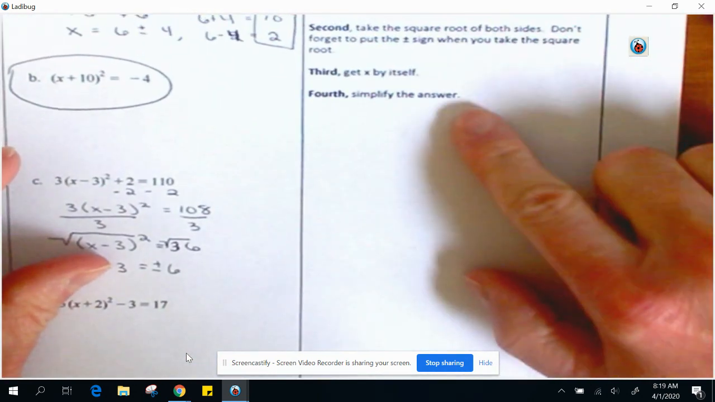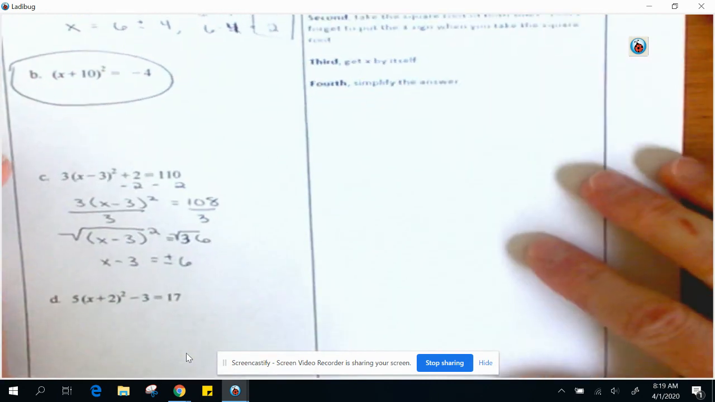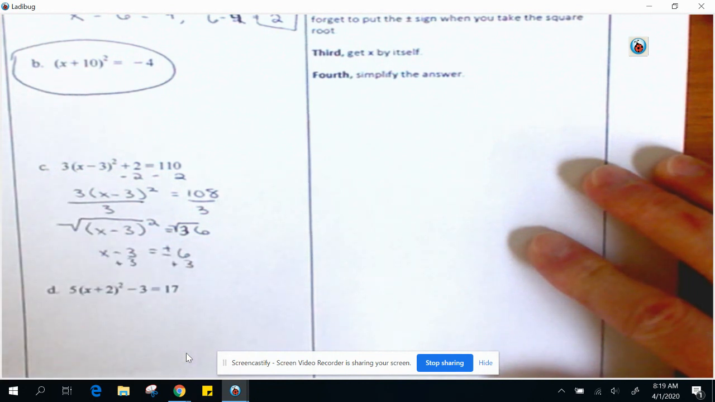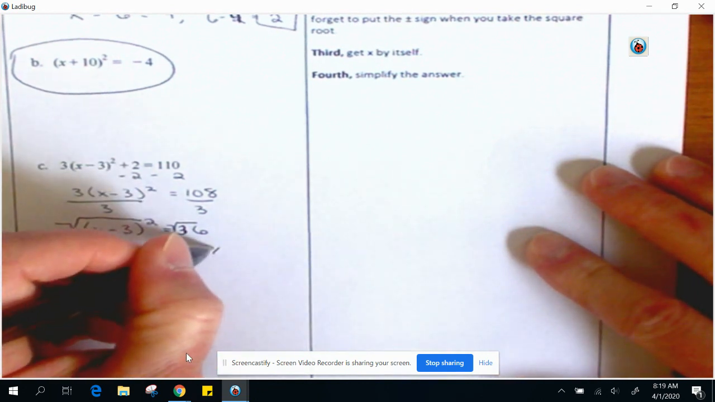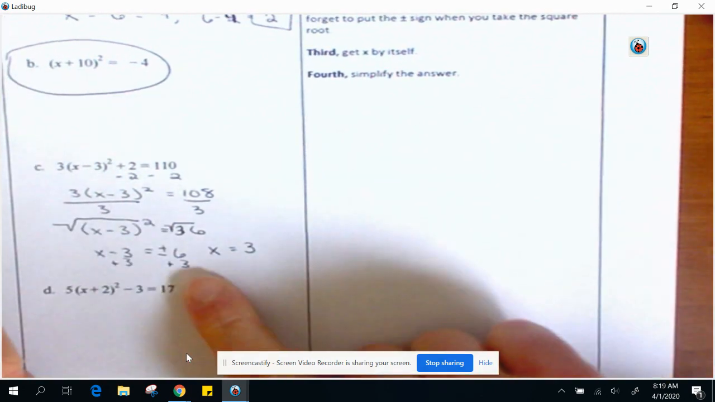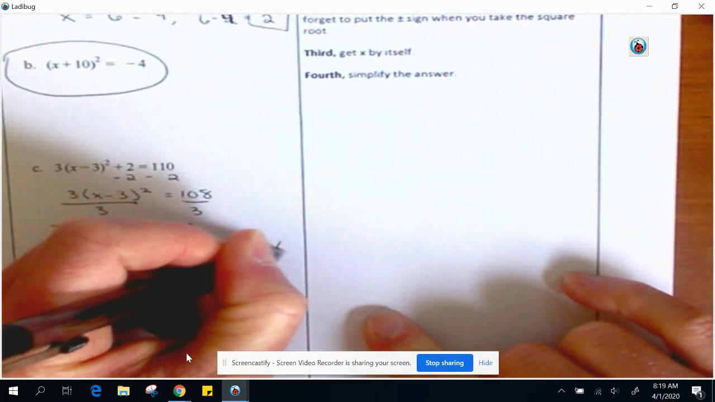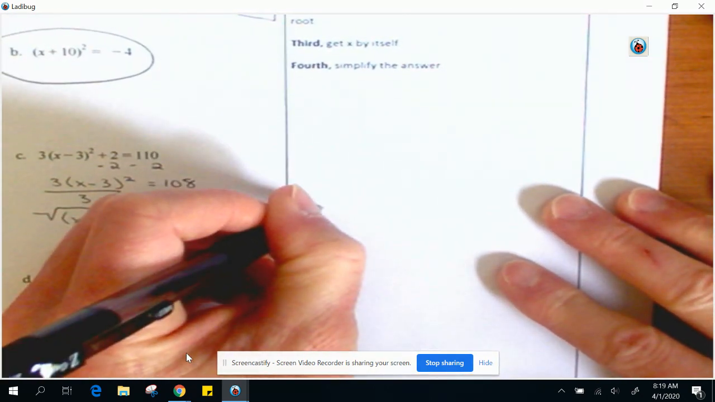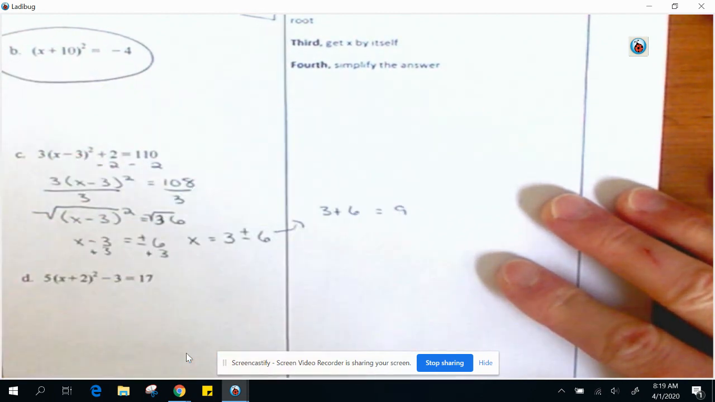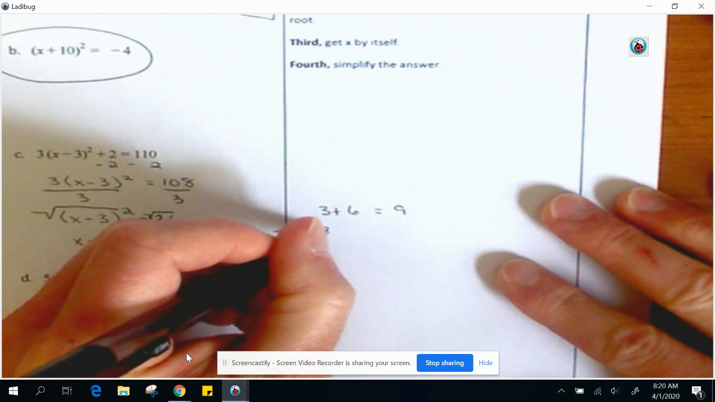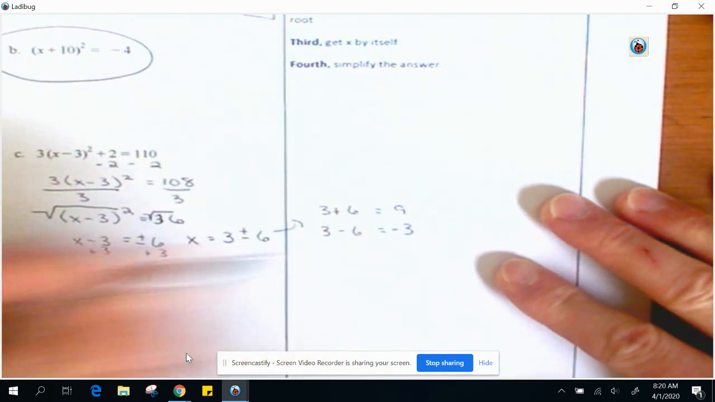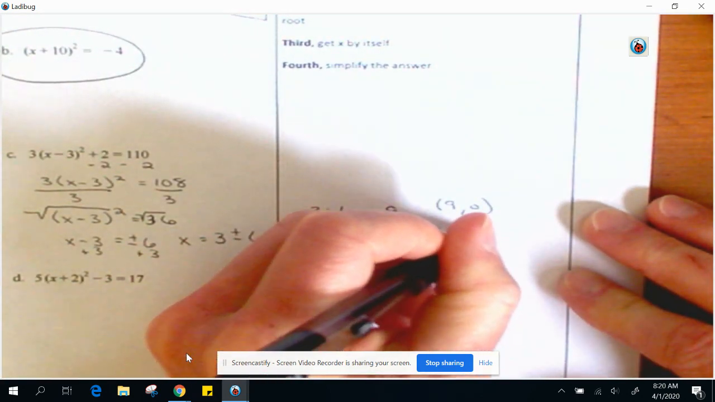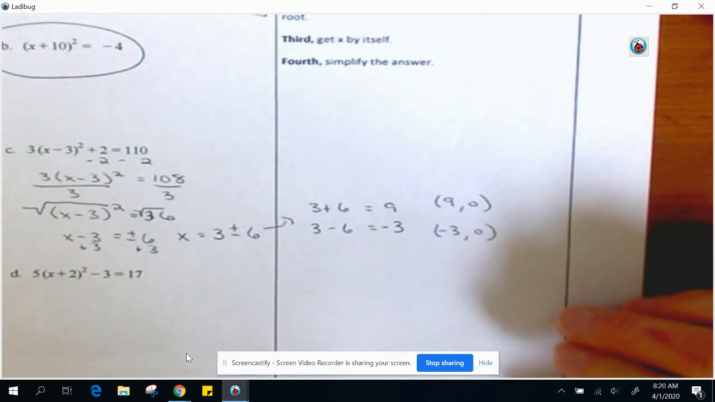All right. The third step says get x by itself. That's just get rid of this 3. So plus 3, plus 3. Okay, now I'm going to rewrite it. So x equals 3. That's what I added over here. Plus or minus 6. Okay, so I'm going to rewrite both of these. So one of these is 3 plus 6, which equals 9. And the other is 3 minus 6, which equals negative 3. All right, so our solutions are at 9 comma 0 and negative 3 comma 0, right? So these are our two x-intercepts.